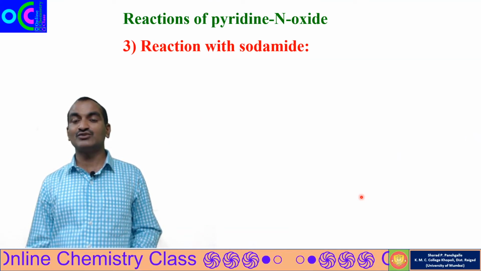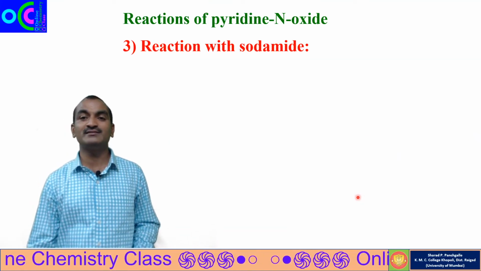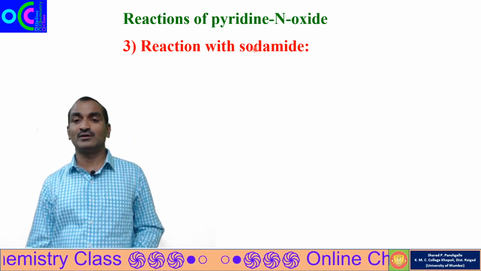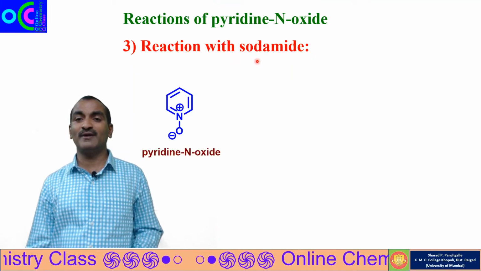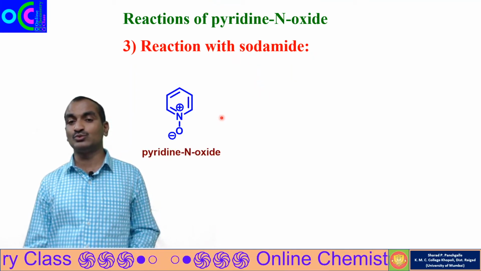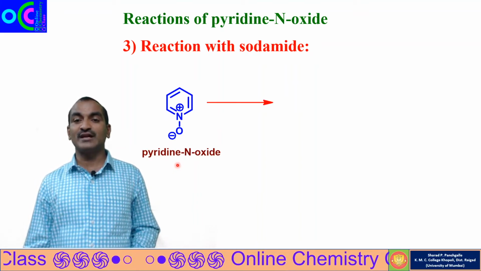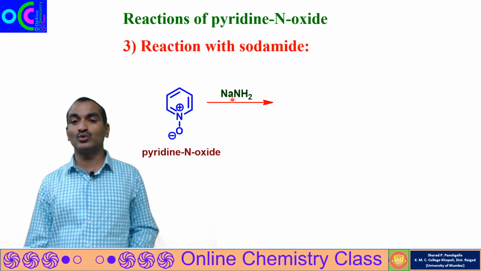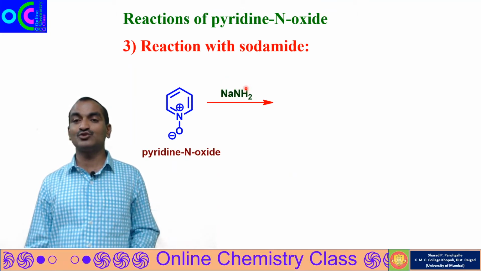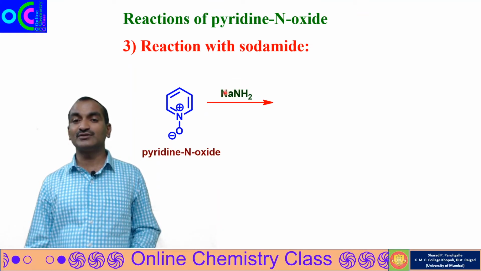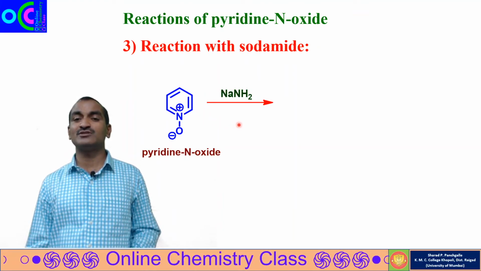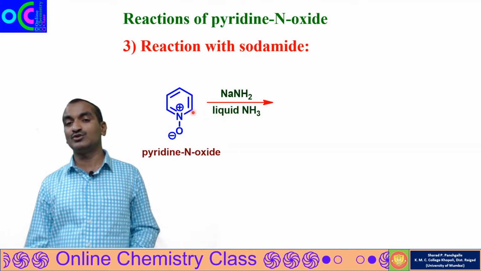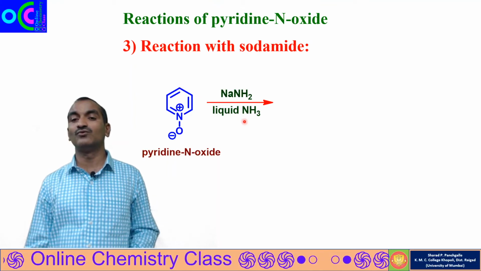Next reaction is reaction with sodamide. Sodamide is nothing but sodium amide, abbreviated as NaNH2. So pyridine N oxide when treated with NaNH2, here sodium will have the positive charge, NH2 will have the negative charge. Actually this is a nucleophilic substitution reaction. We know nucleophilic substitution will happen at position 2 or position 4.